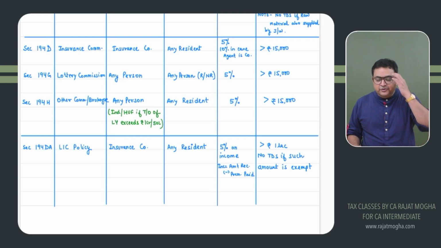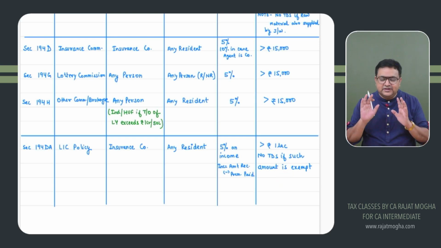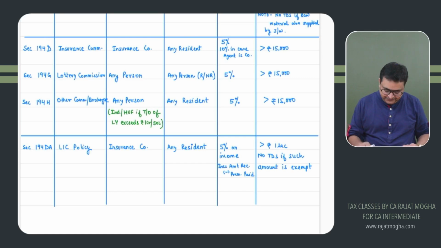Correct? I believe that you remember that deduction chapter where we check whether the premium is not more than 10%, not more than 15%, not more than 20%, as the case may be, then this policy is an exempt amount, right? In case it is exempt, then obviously there would be no TDS. But if it is taxable, then TDS would be there. I believe that you are able to recall that provision of deduction also. Okay.